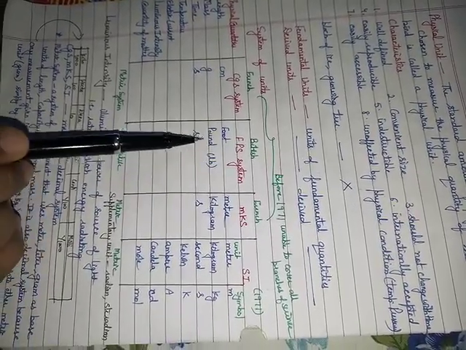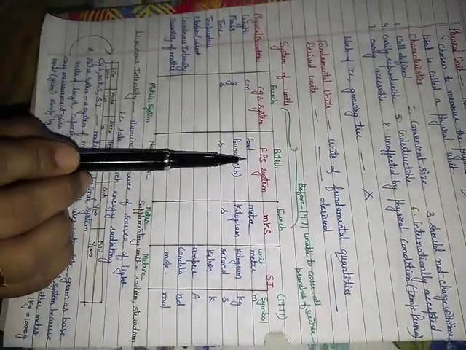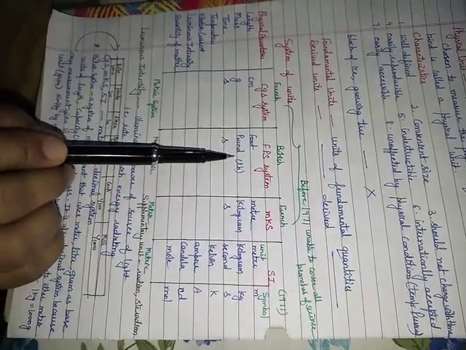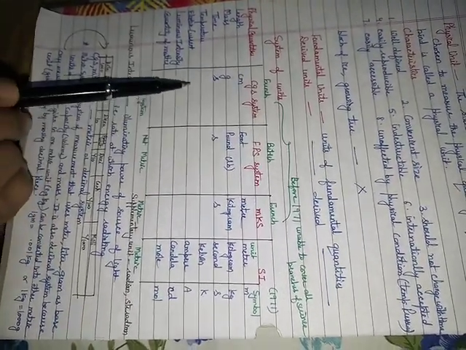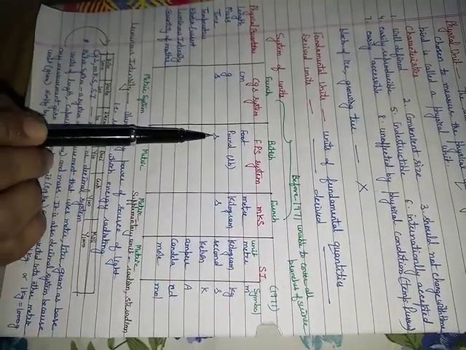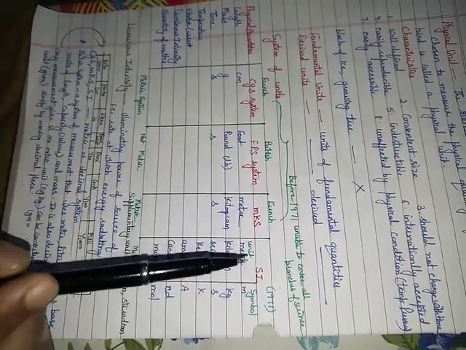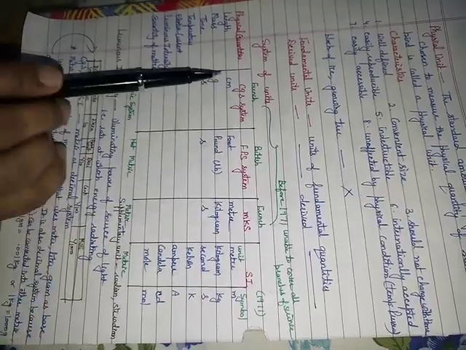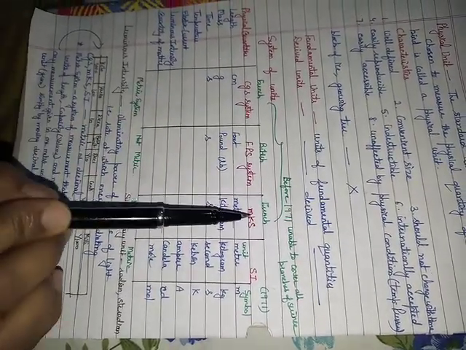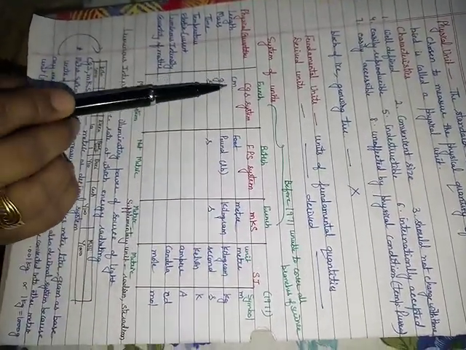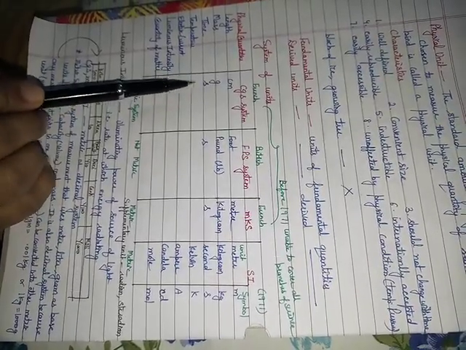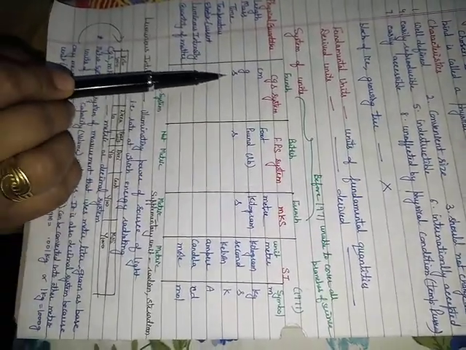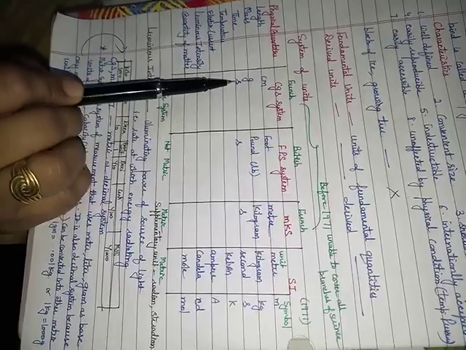So the FPS system is that system in which length was measured in foot, mass in pound and time in second. The MKS system is an extended version of the CGS system, also given by France. Centimeter, gram and second were smaller units, so not very convenient to use.